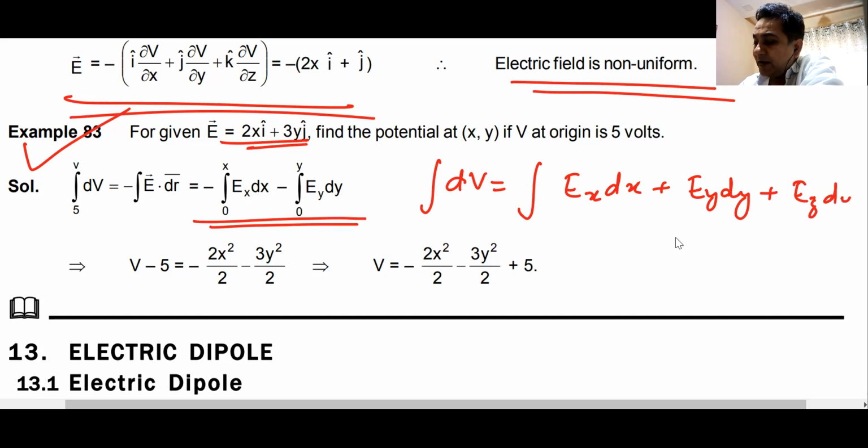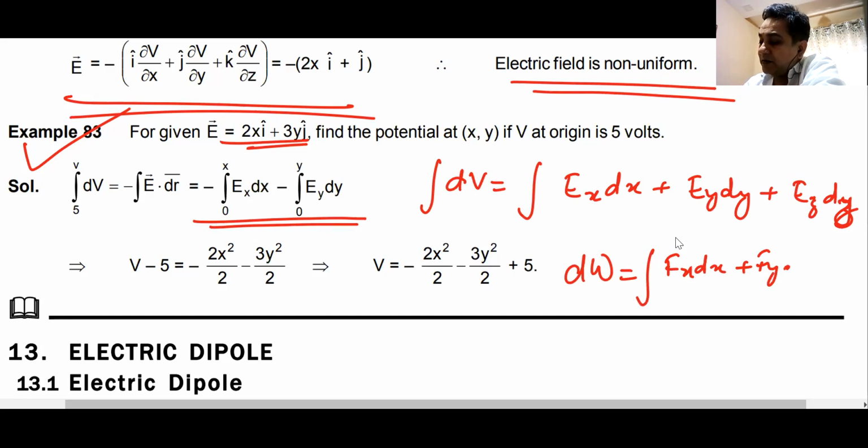Remember, it is the same as what we calculated for work done by a conservative force. Remember, work done is the integral of Fx dx plus Fy dy plus Fz dz. Do we remember this? Work divided by mass m will give you potential difference.